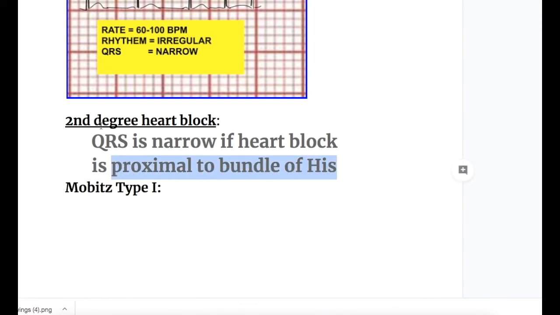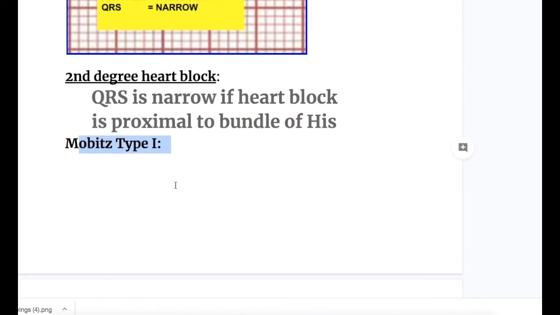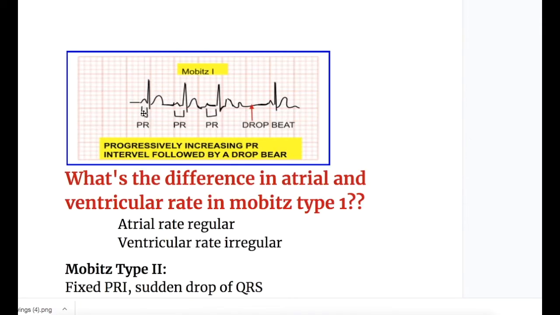There are two types of second degree heart block, Mobitz type 1 and Mobitz type 2. So what are the features of Mobitz type 1? In Mobitz type 1, there is a progressively increasing PR interval followed by a dropped beat or a missing QRS complex. You see, there is a progressively increasing PR interval and that is followed by a missing QRS complex. In Mobitz type 1, atrial rate is regular and ventricular rate is irregular.